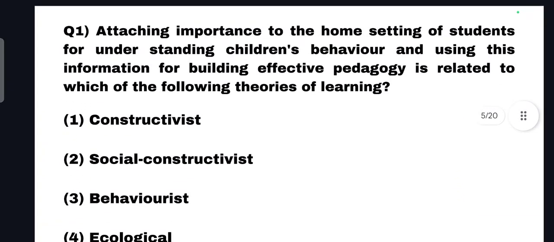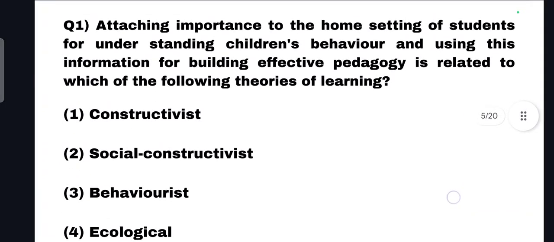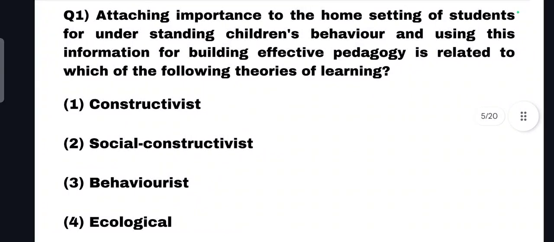So can we go to our first question? Question number 1. Attaching importance to the home setting of students for understanding children's behavior and using this information for building effective pedagogy is related to which of the following theories of learning? Constructivist, social constructivist, behaviorist, and ecological.